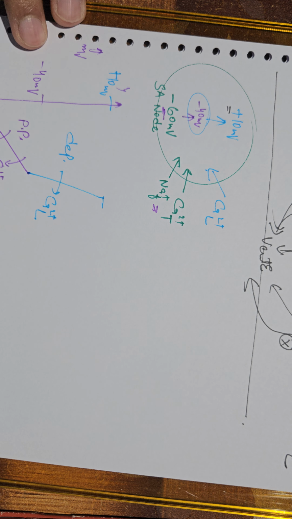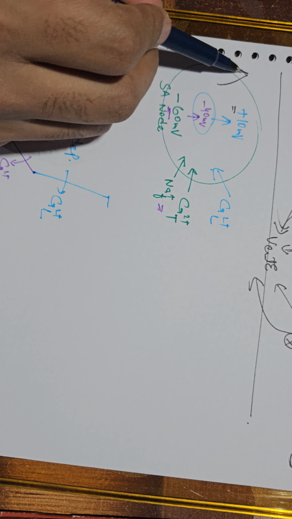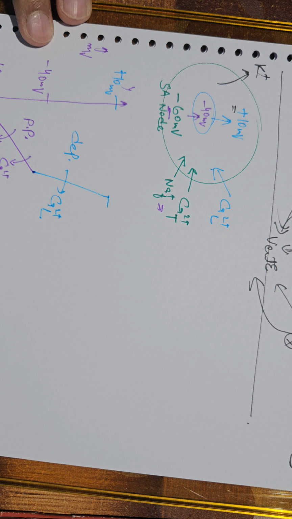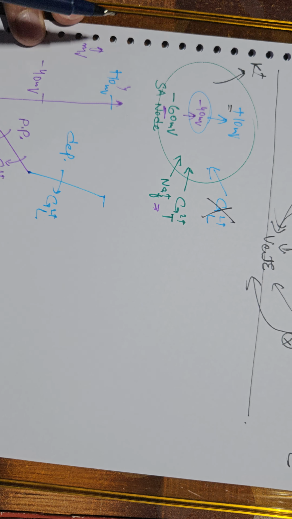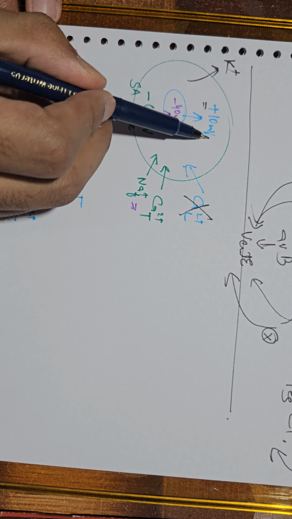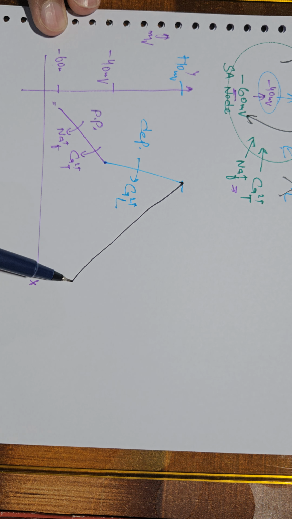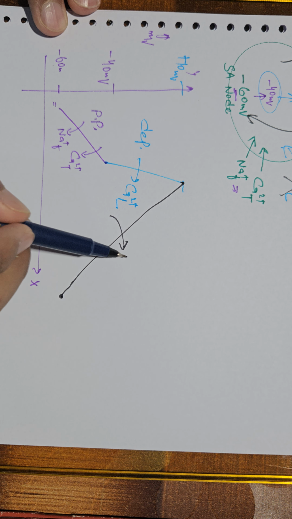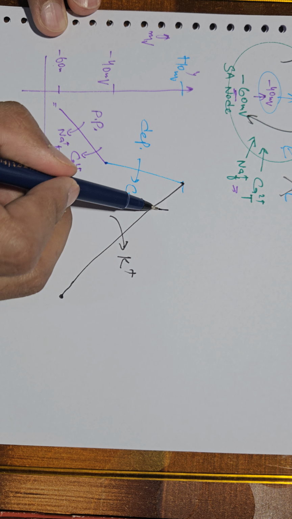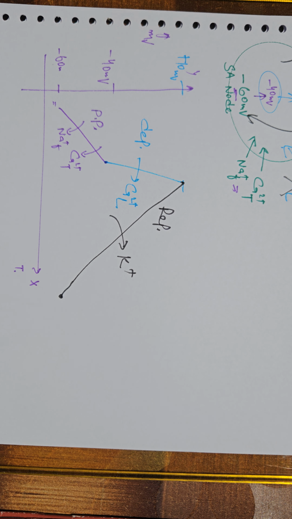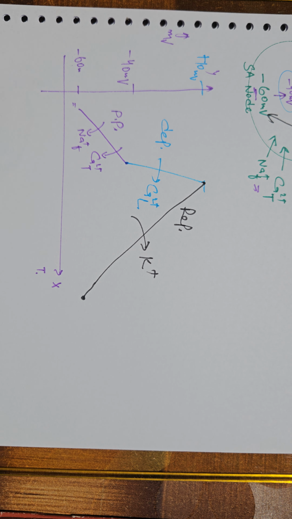When this plus 10 millivolt potential is reached, there is efflux of potassium. Positive charge leaves the cell and these channels close. So when positive charge leaves the cell, this plus 10 millivolt is taken back to minus 60 millivolt. So this plus 10 is taken back to minus 60 millivolt by the efflux of potassium. And this is called the repolarization phase. So this is an action potential of an SA node. This one action potential generates one impulse.